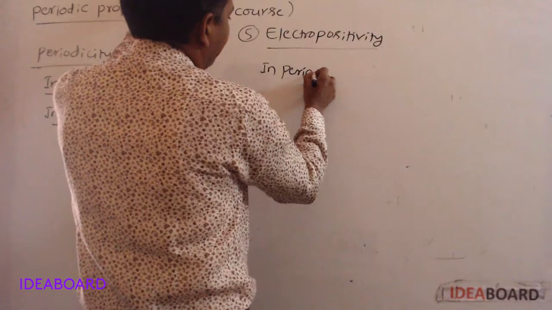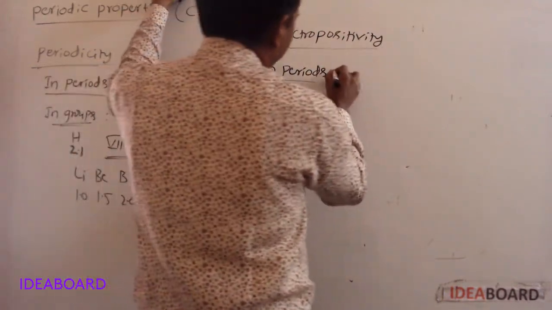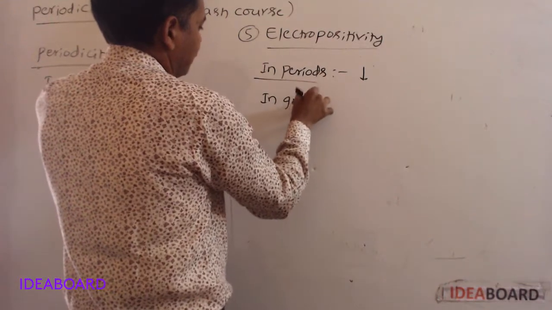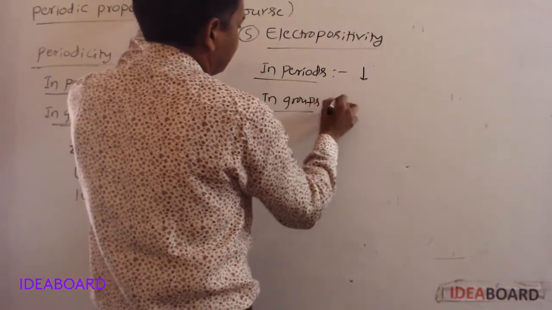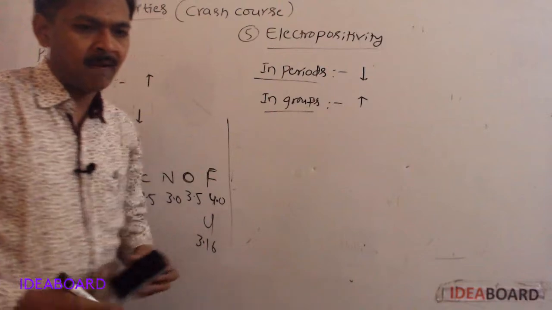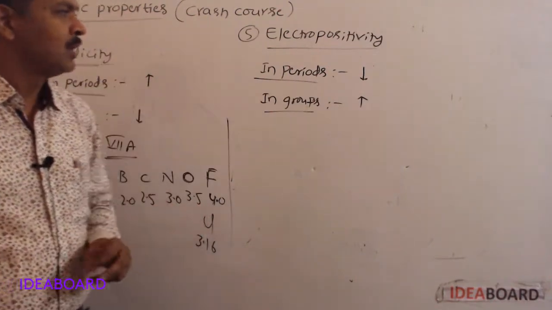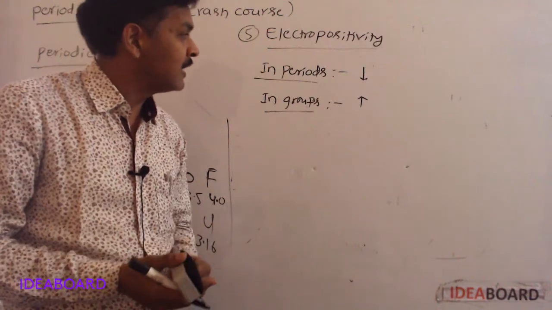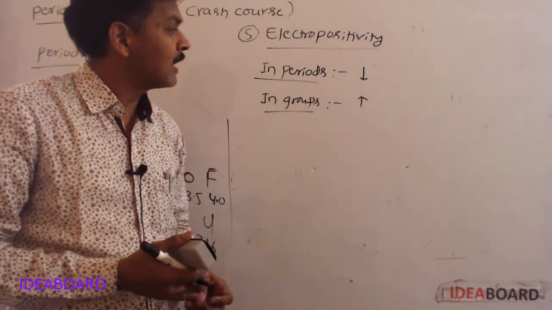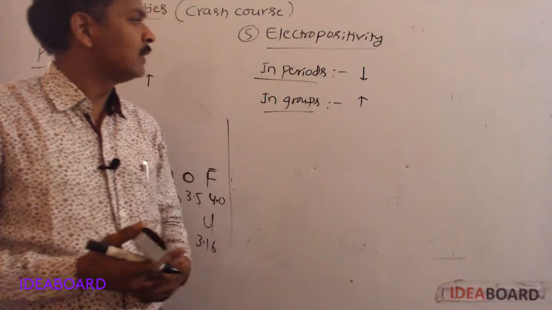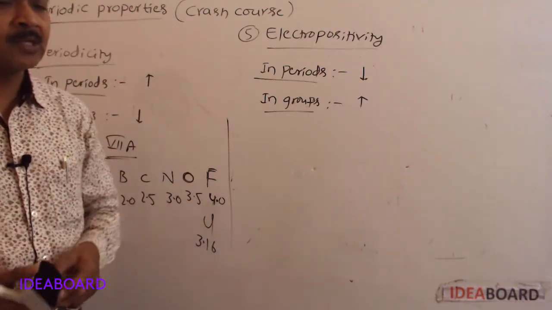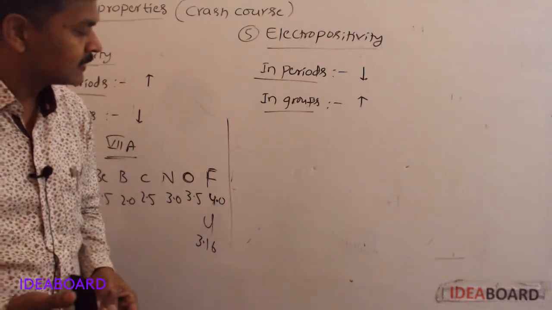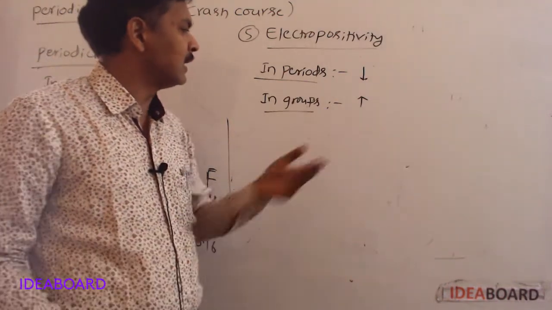Periodicity of electropositivity: in periods, it decreases; in groups, it increases. In periods, left to right, atomic size decreases. As atomic size decreases, the tendency to lose electrons decreases. But in groups, top to bottom, atomic size increases. As atomic size increases, the tendency to lose electrons increases.